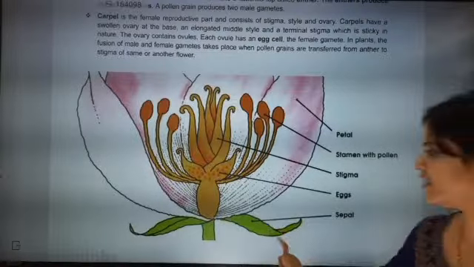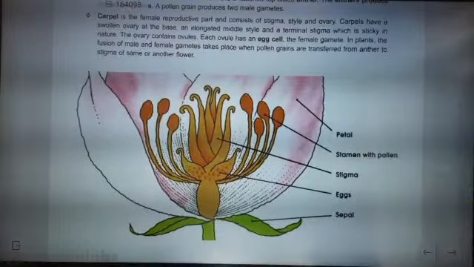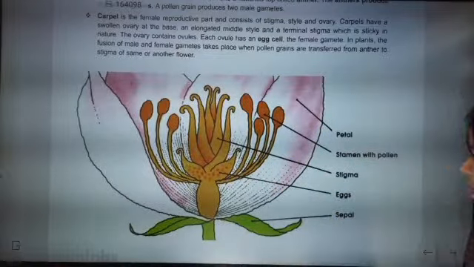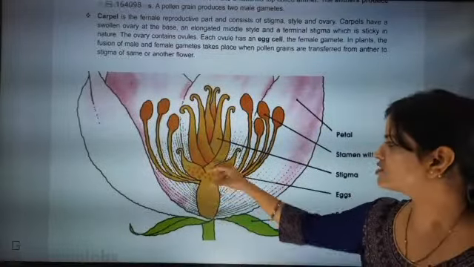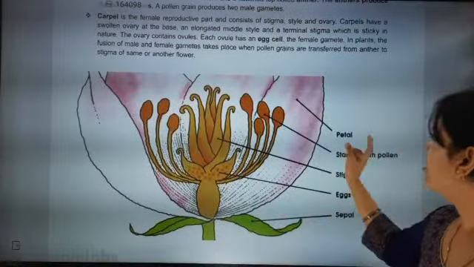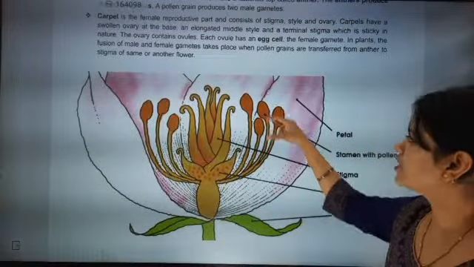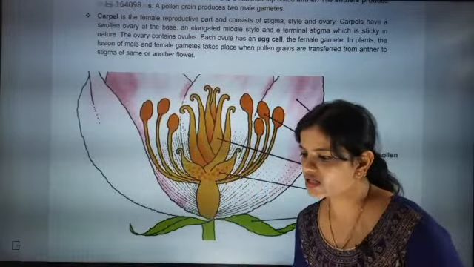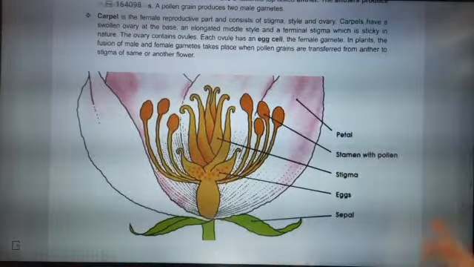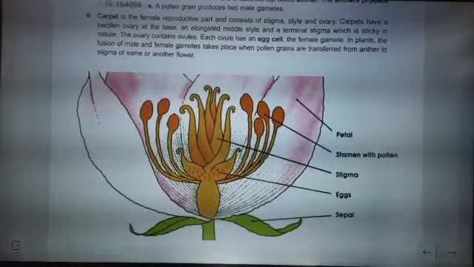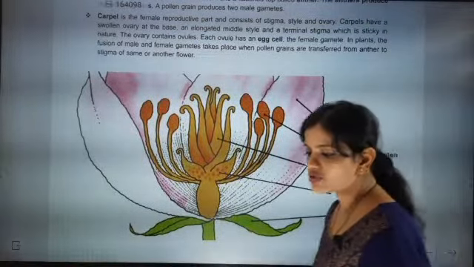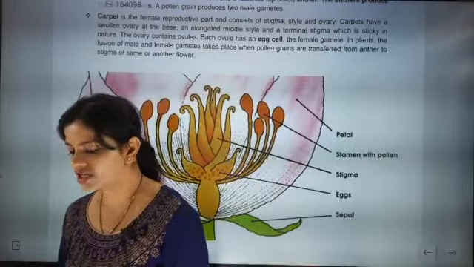So sepals are here, the green section is sepals, then petals are there. These pink ones are petals. Now one is exactly the egg producing section, that is the female reproductive part, and these are stamens with pollen. So they are male reproductive and this part is the female reproductive part. I think this picture will help you get the correct information. This is sepals. Okay. Till here understood or not? Till here any doubt beta?